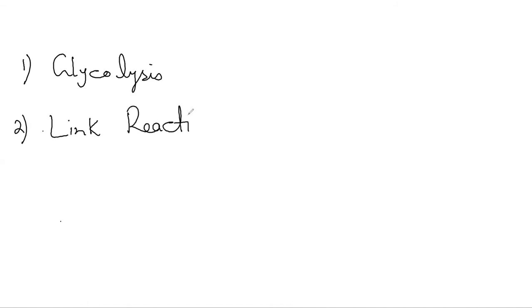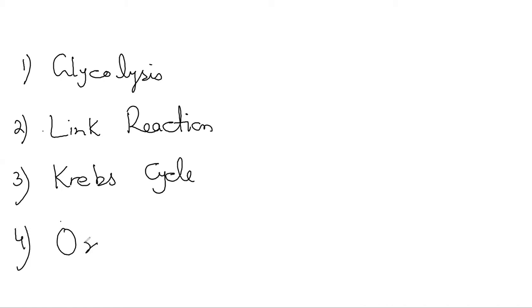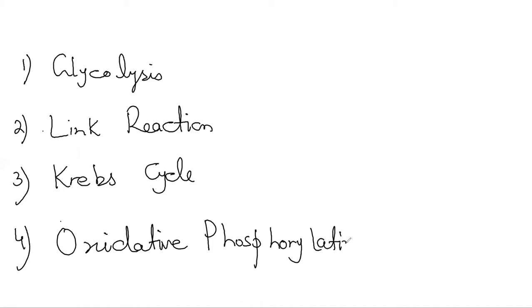As we said, the process of respiration is basically divided into four stages: glycolysis, and then its link reaction, then Krebs cycle, and oxidative phosphorylation, which is also called ETC, meaning electron transport chain.